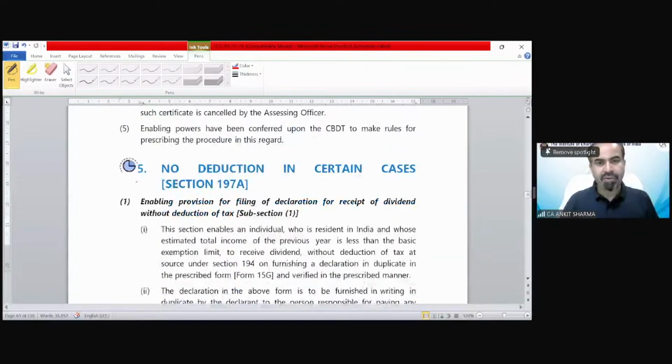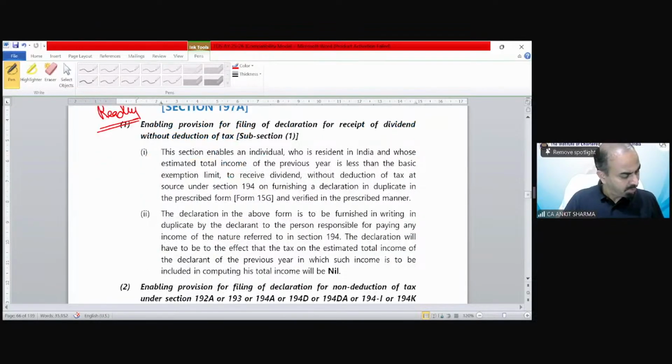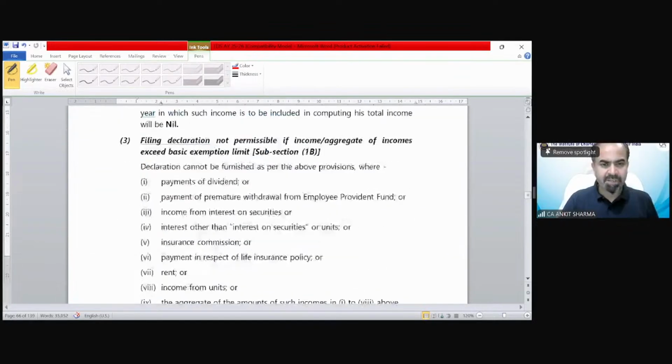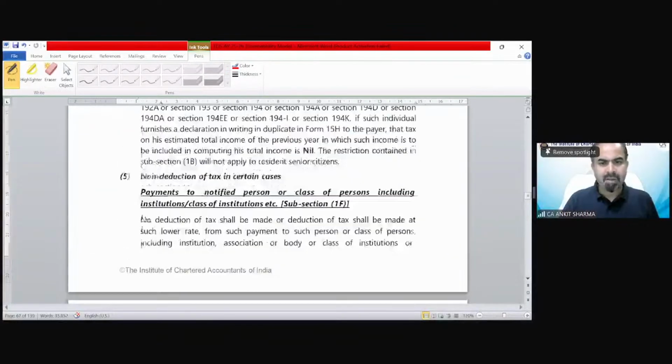Point number 5 is also for reading. These are all for reading purpose. We have to submit some declaration for non-deduction. Suppose there is a person whose income is not exceeding the basic exemption limit. If the payer is going to deduct the TDS, then in certain cases he can ask that kindly do not deduct the TDS. So there are certain forms you can file for that purpose, Form 15H, Form 15G, etc.